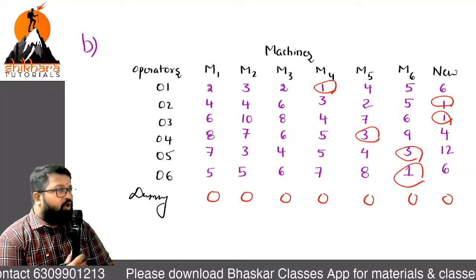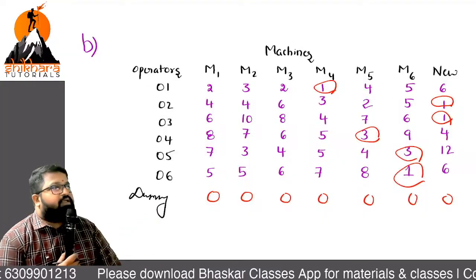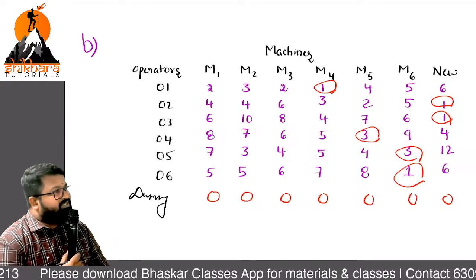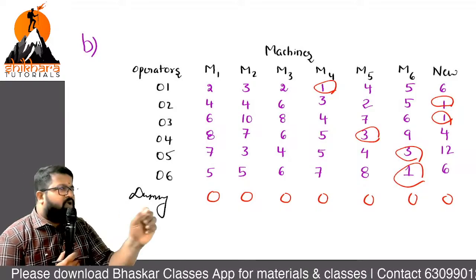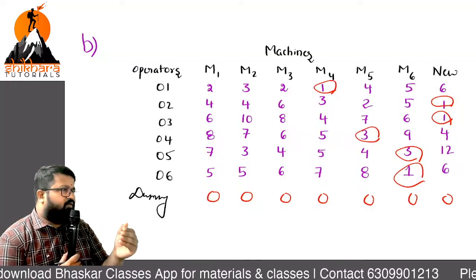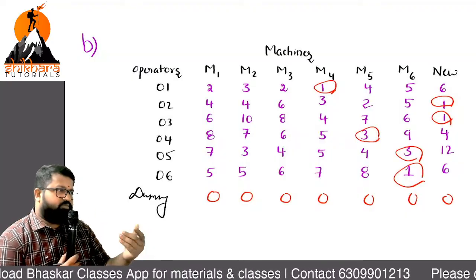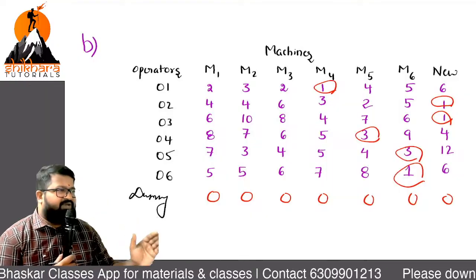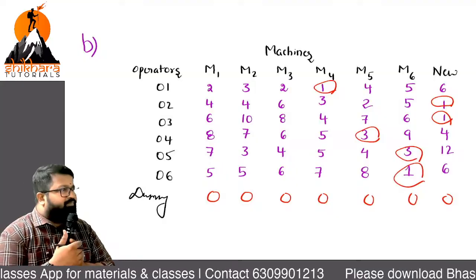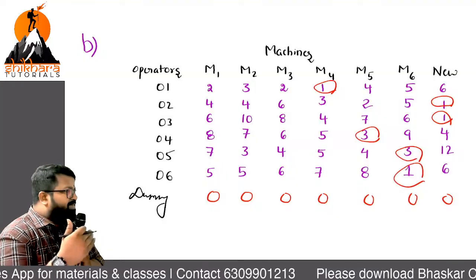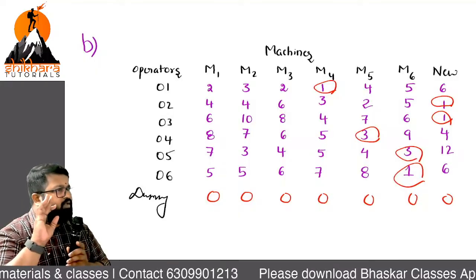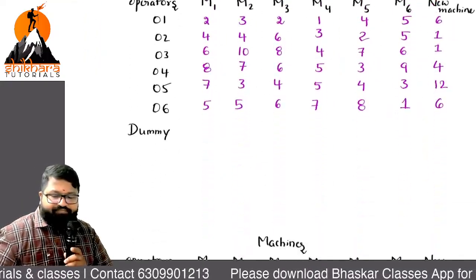Sir, why are we not doing the column operation here? Every column has least element as 0. So you can write the conclusion there: as every element in a column is 0, the resultant of column operation will be same. So you need not repeat again. So go with straight away test for optimality. Sir, when you are going with the test for optimality, whatever resultant matrix you are getting there, you can keep the heading there itself. Test for optimality.